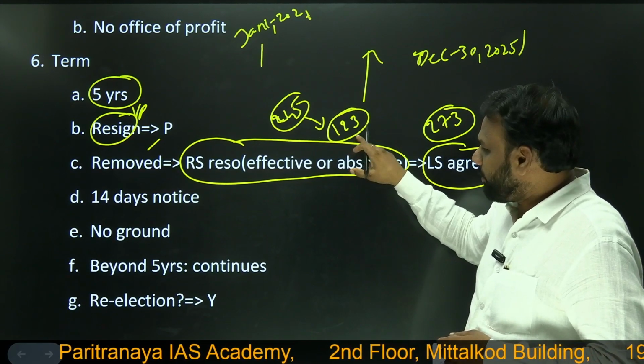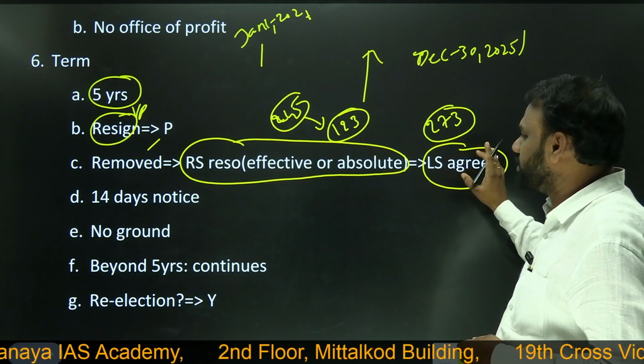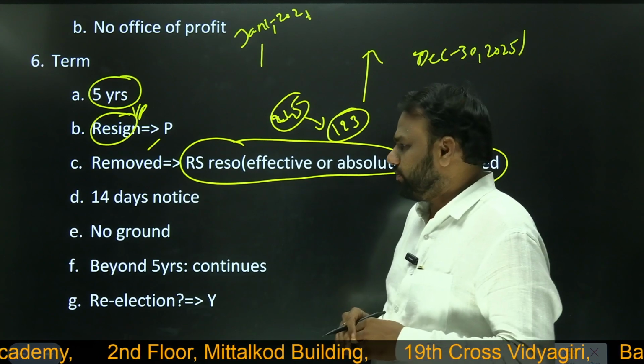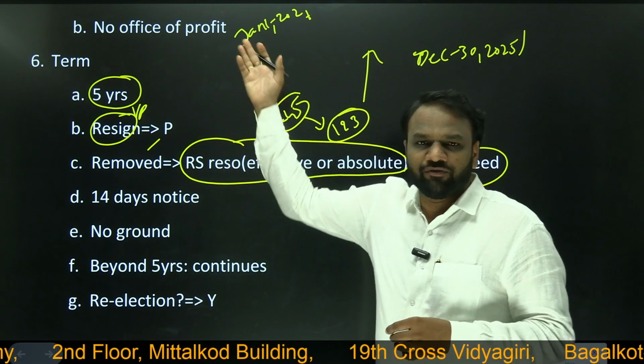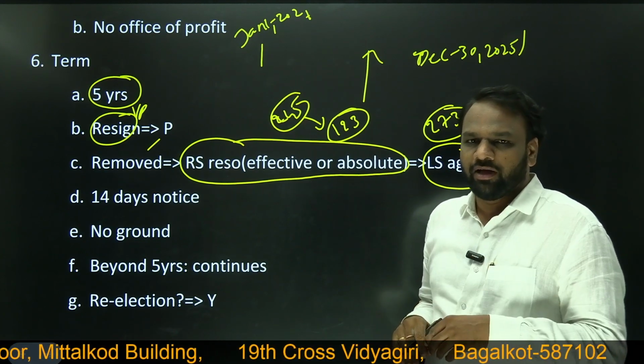So if it is accepted by 123 members of Rajya Sabha and the same has been okayed by 273 members of Lok Sabha, then the Vice President of India is removed. Similarly, you can have a comparison with the President of India. So what kind of majority is required? A 2/3 majority in both Lok Sabha and Rajya Sabha.